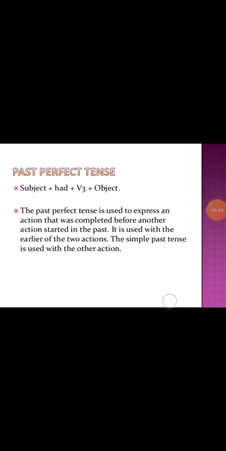So the example is, when I reached home, my mother had finished her cooking. Now you see here two actions happened in the past. When I reached home, my mother had finished her cooking. Now here I had told you that this tense is used with two actions, right? When I reached home is the first action and my mother had finished her cooking is the second action.